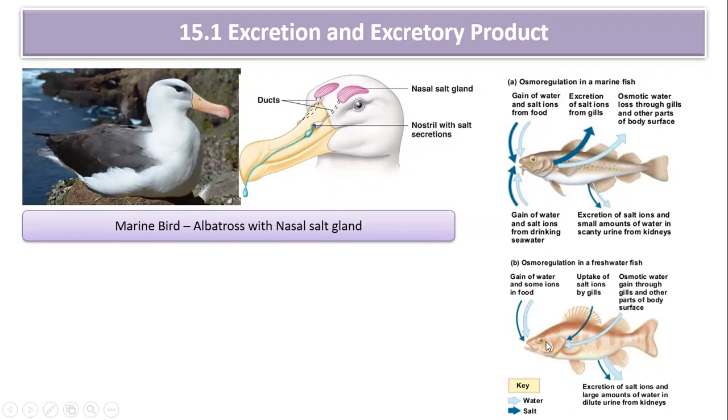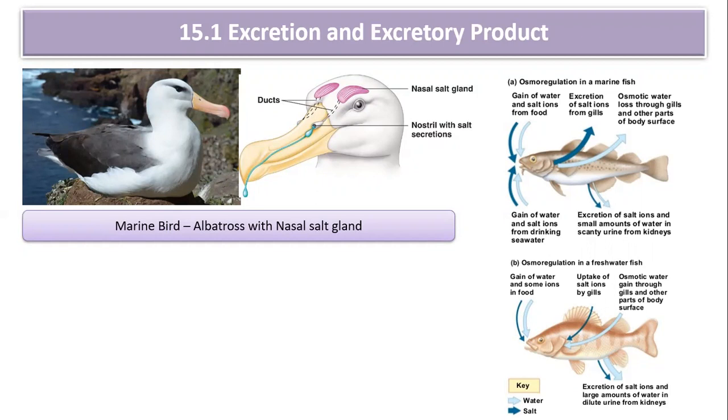Freshwater fish try to retain the salt, so that they can maintain the osmotic balance. They can maintain the osmotic concentration similar to surrounding. Whereas the marine fish try to lose the salt. Excess of salt should not be accumulated in the body. So this is all about osmoconformers and osmoregulators.